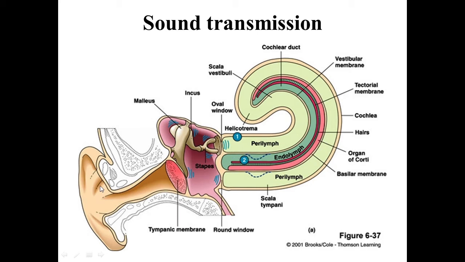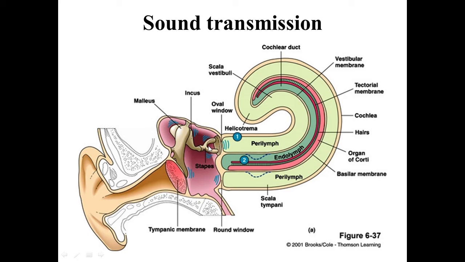Now the sound waves are collected by the auricle and are conducted through the external acoustic meatus to the tympanic membrane. Then this tympanic membrane gets vibrated. The vibrating tympanic membrane causes vibration in the three ear ossicles, that is the malleus, then incus and then the stapes. So the three ear ossicles get vibrated.